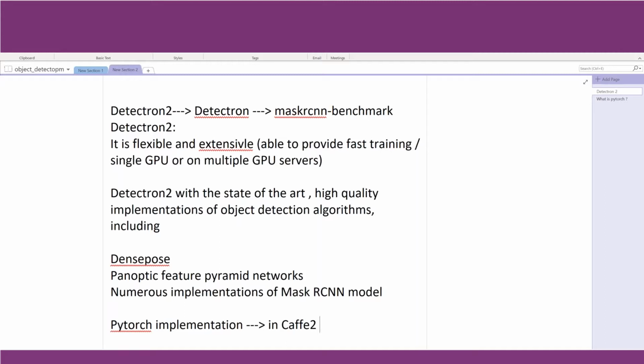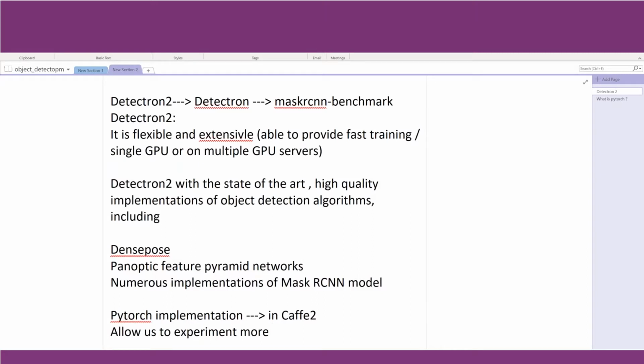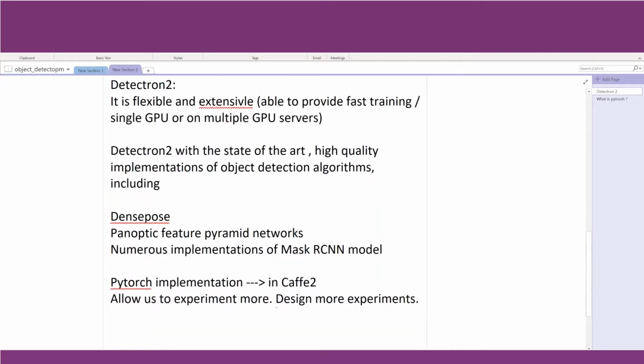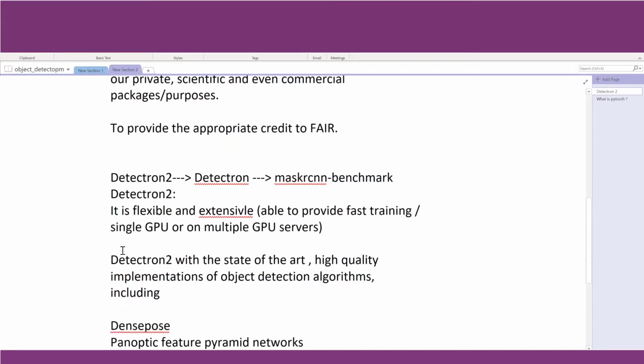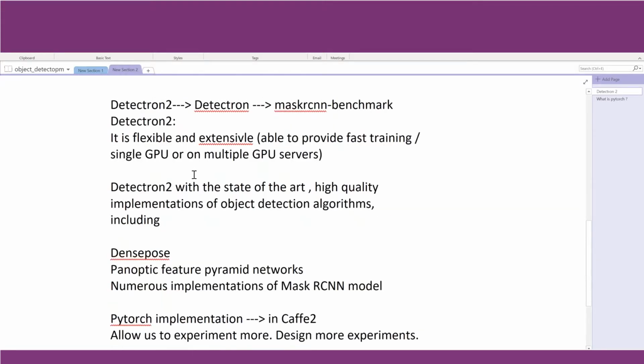It is a more intuitive, imperative programming model, and it allows researchers to iterate more rapidly. So basically, it allows us to experiment more and design more, because it has a faster and more robust implementation. So now we have listed the advantages of Detectron and Detectron 2, and the improvements over Detectron.